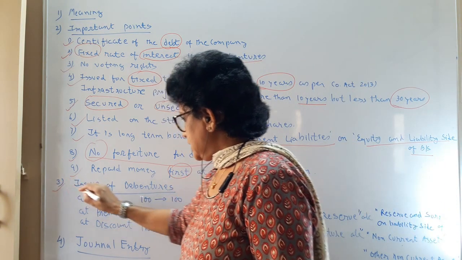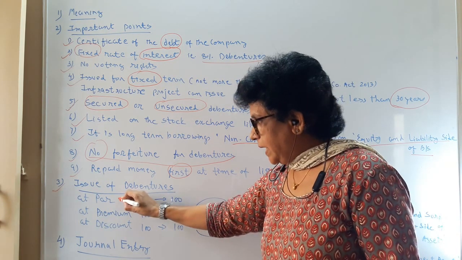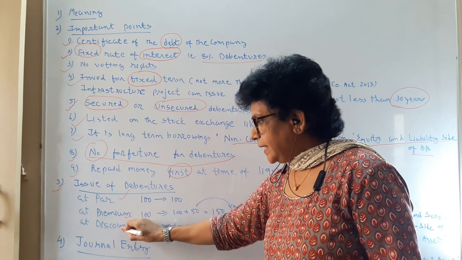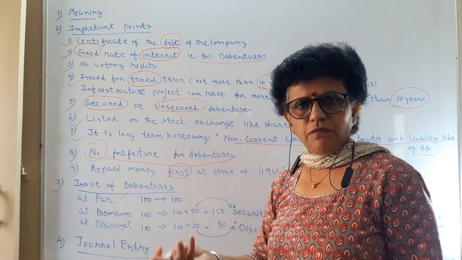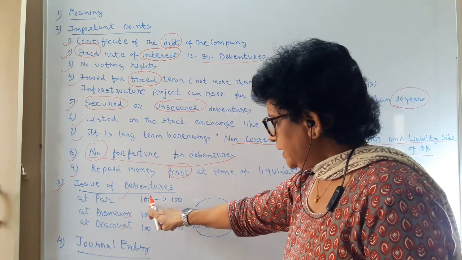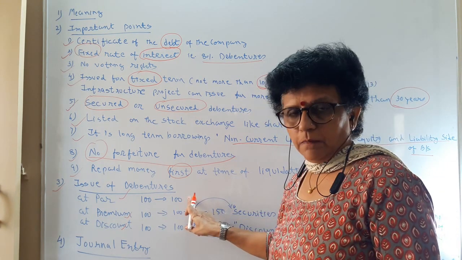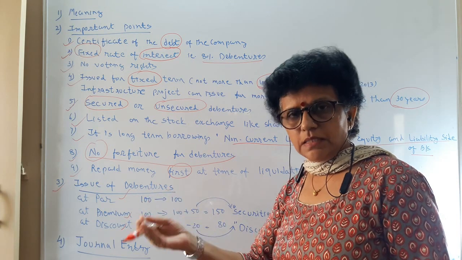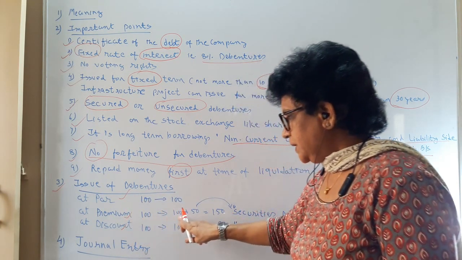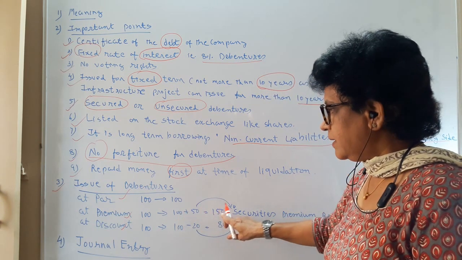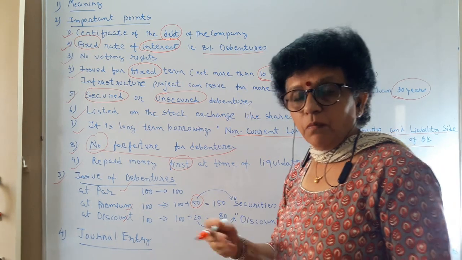Now the next is the issue of debenture. Debenture can also be issued at par, at premium, at discount. Exactly the same as what we have learned in case of a share. When a 100 rupee debenture is issued at 100, it means at par. Whatever the face value, the same value you are asking for. When a 100 rupee debenture is issued at 150, it means you are getting 50 rupees more.